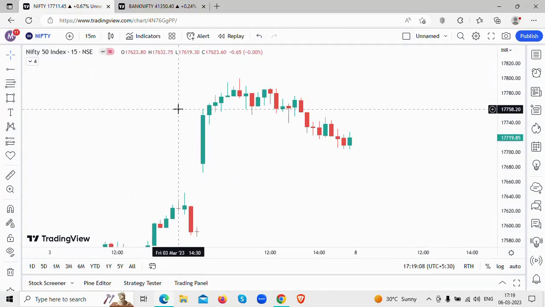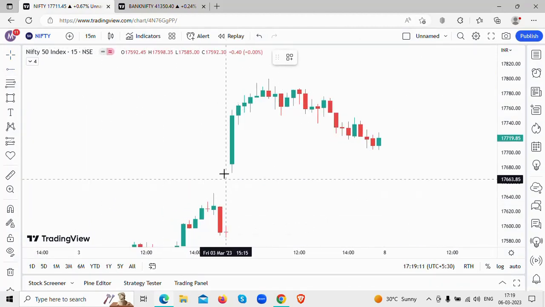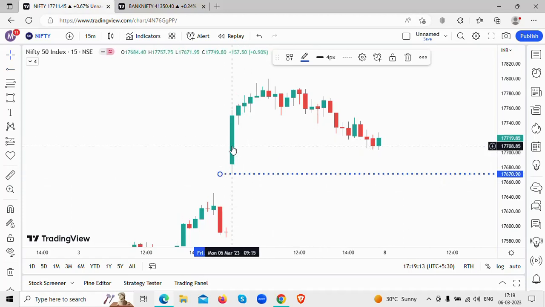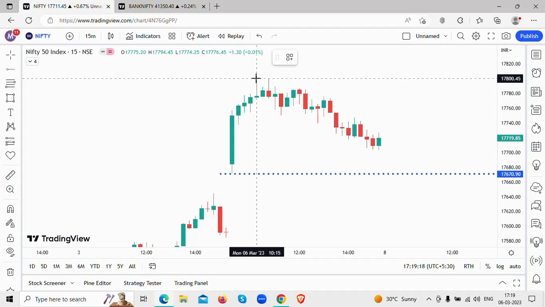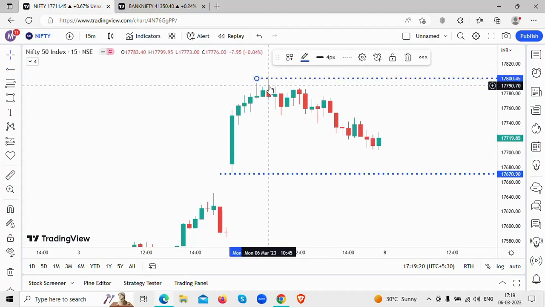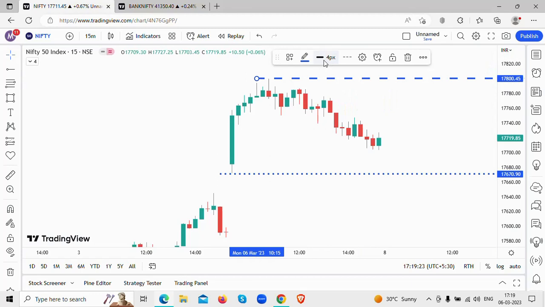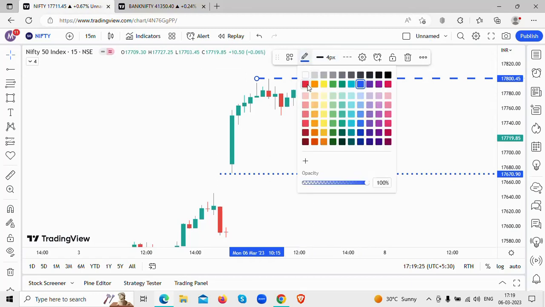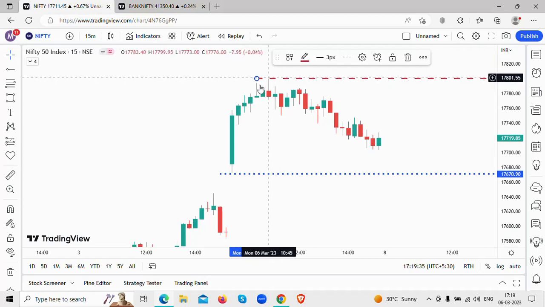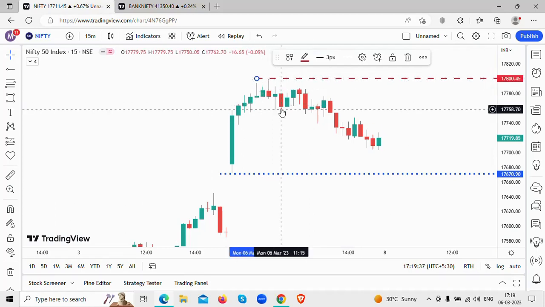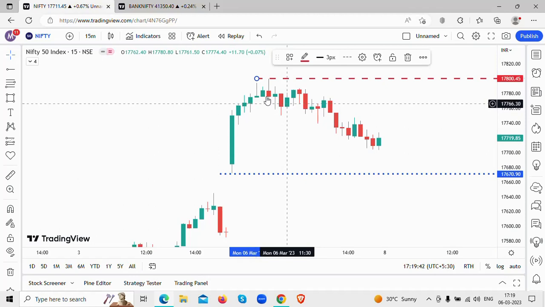Now, as you know, what are we looking at? We are first going to draw the day's low. So this is your day's low on Nifty, 17,672 levels, and then we are going to mark the day's high. What is the day's high? 17,800 levels. So the day's high, I will mark it with a dashed line. Sorry, it will be a red line, and your blue line is your day's low. Why do we mark the high and the low? To identify the supports and the resistances. Next, we are going to identify where the supply could come in for Wednesday's trading session, and where the demand could come in.